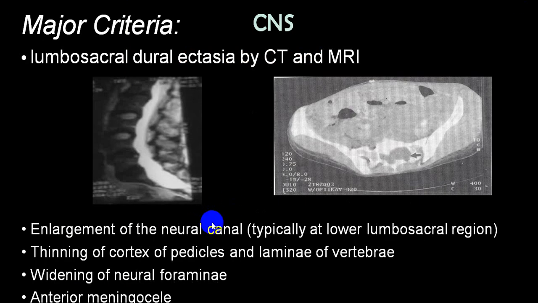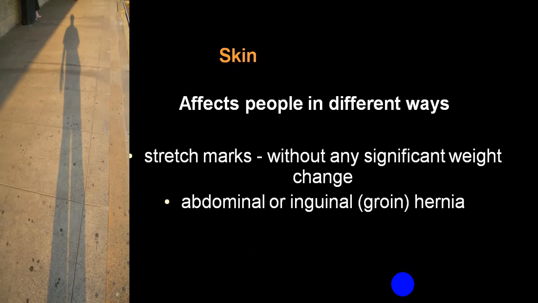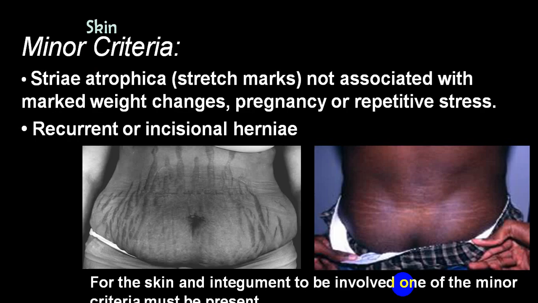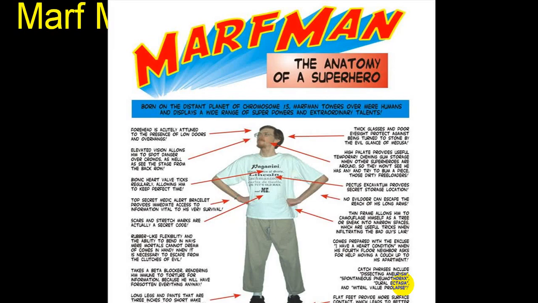So enlargement of the neural canal, thinning of the cortex, thinning of the lamina of the vertebra, widening of neural foramina, and meningocele are quite common, and particularly lumbosacral dural ectasia is included in what we call major criteria. Skin striae, or what we call stretch marks, are quite common, and presence of abdominal and inguinal hernia may be there, which are included in minor criteria. So stretch marks and hernia are included in minor criteria.